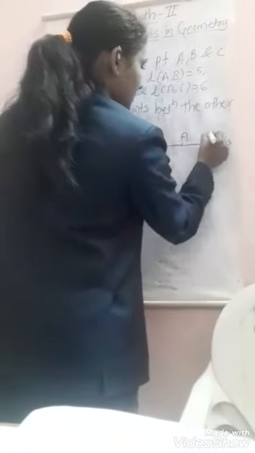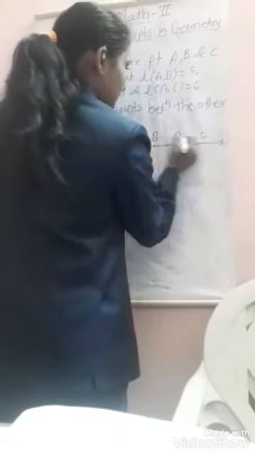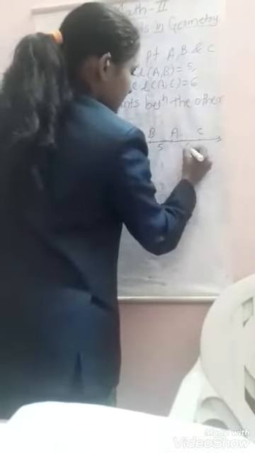So A, C and B. Here AB distance is 5 centimeter, AC distance is 6 centimeter. So we solve this example.